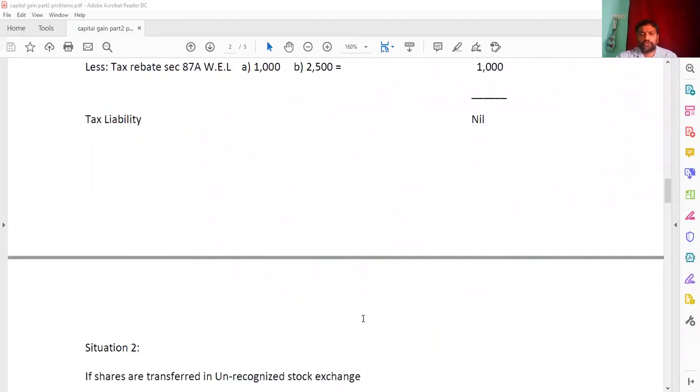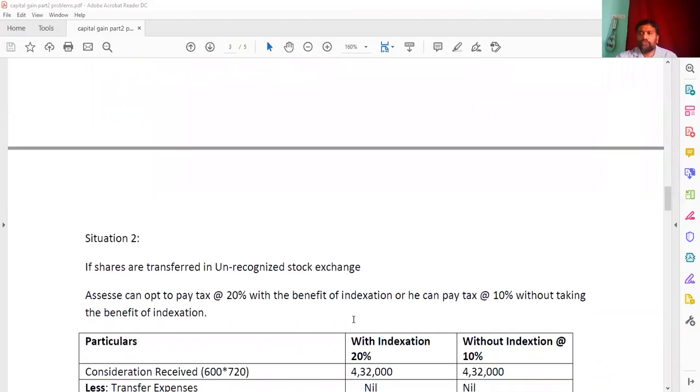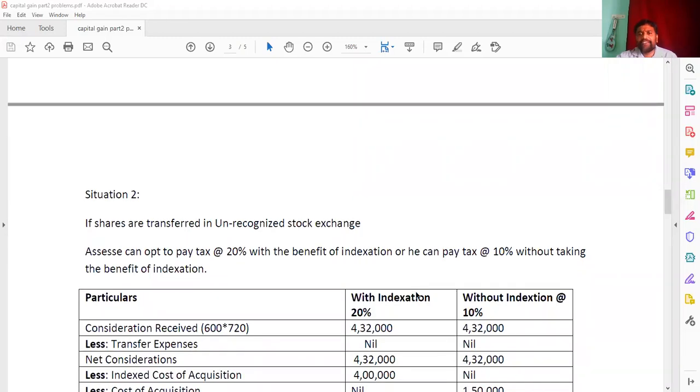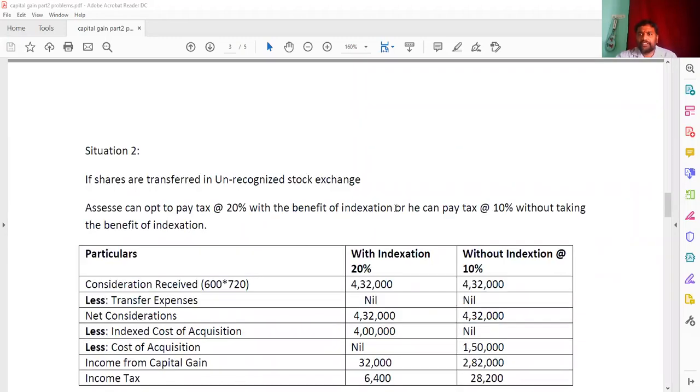In situation 2, the same question, what he was saying, he sold the shares in the unrecognized stock exchange. When he sold in the unrecognized stock exchange, just now I said the assessee is having an option, he has to take according to his wish. So that we are calling here with indexation 20%, without indexation 10%. And based on that, he is going to pay the tax. He is having an option. So whichever is lower, normally he is going to pay the tax to the government. That already we have discussed earlier.